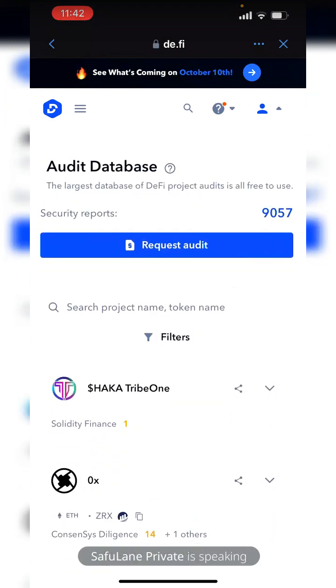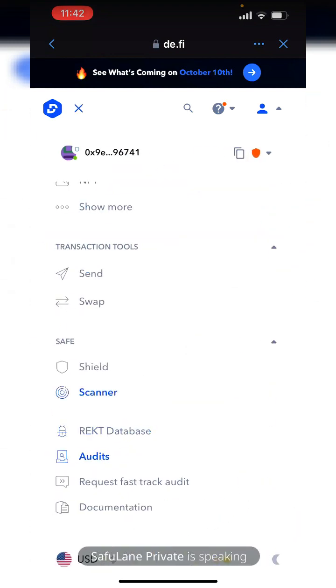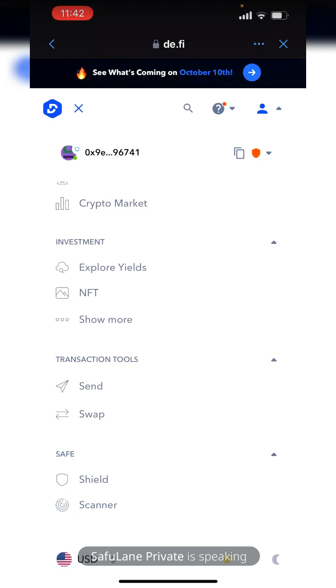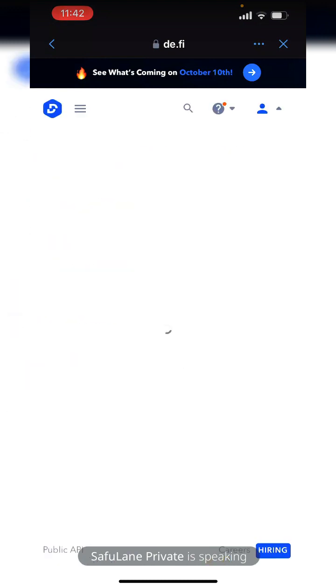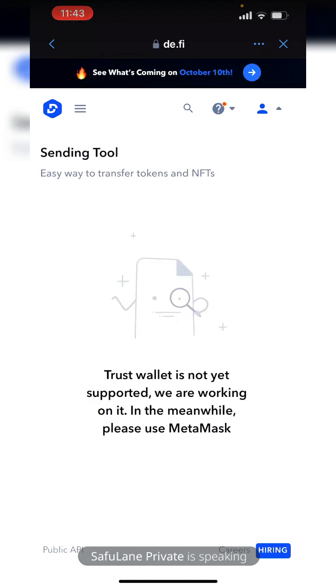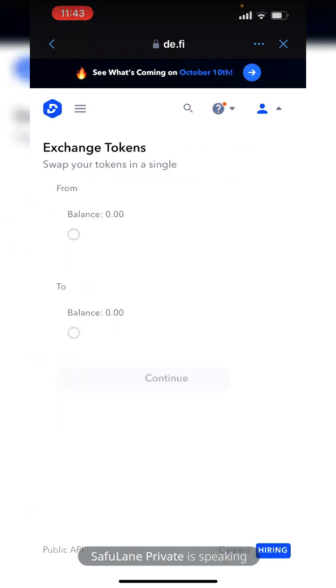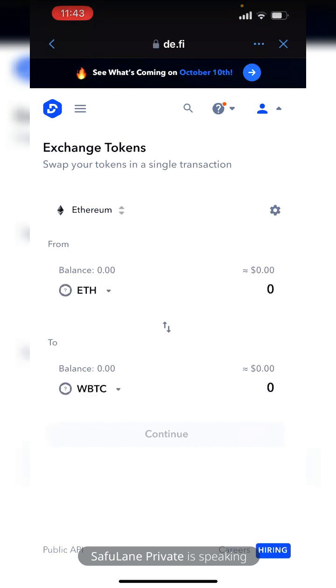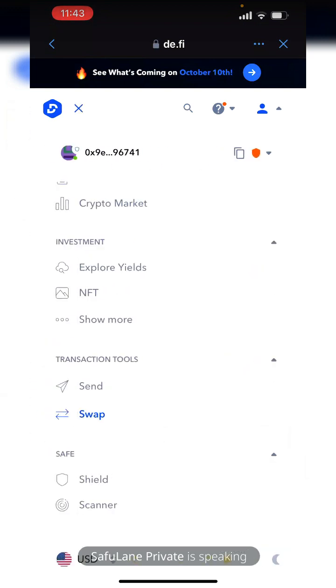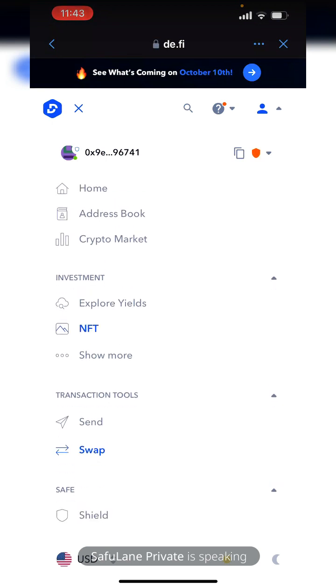Yeah, I think they have good products, to be honest. For one to be able to scan and do a lot of things on their platform, this is awesome. And they can help provide more safety to people investing in projects, so you can easily see. All right, so I think they said on October 10th they are bringing in more products, so let's wait till then to see the things they are trying to do.